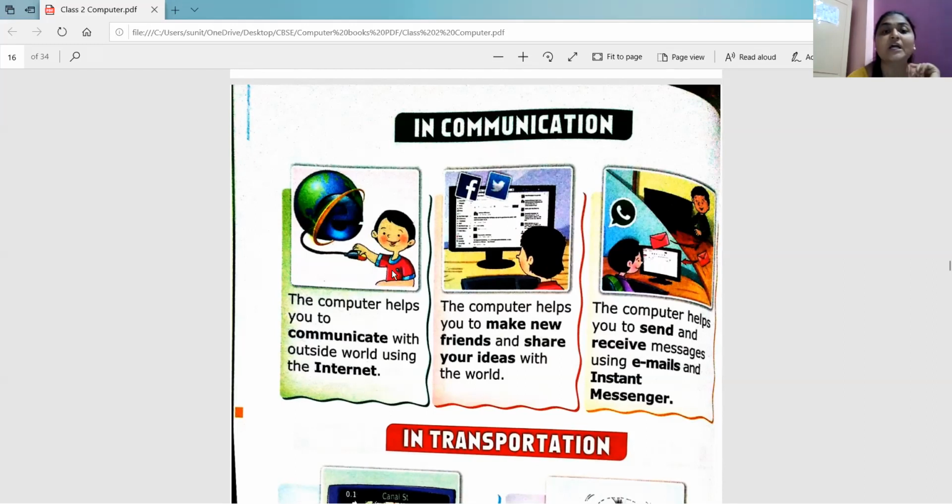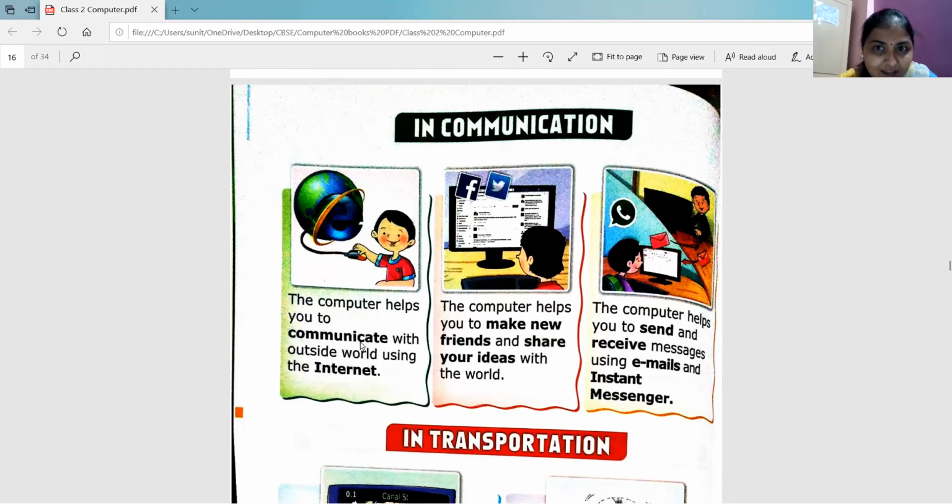So this boy wants to communicate with the outside world. Outside world means what? His teacher has given some homework, right? And he's searching for information on the internet. As I told you to check the weather forecast report, whether it will rain or not next week, that you have to check. And for that you will use the internet, right? So assume that this is you and you are using the internet. So that means you are checking, you are communicating. With whom are you communicating? The person who put the report on the internet, you are checking their report. That means there is communication, right?